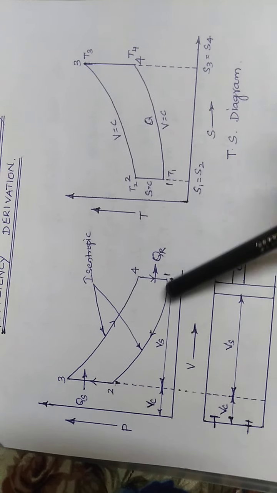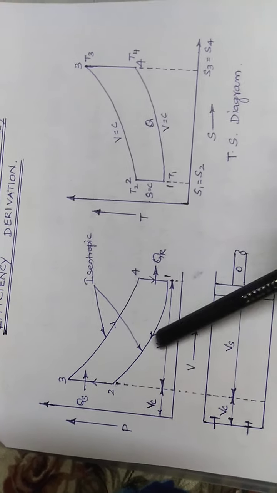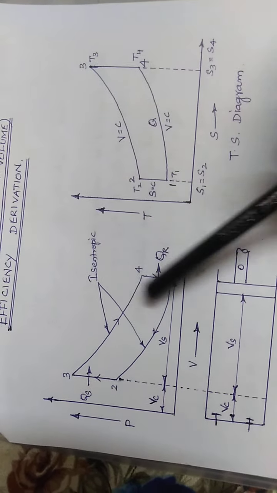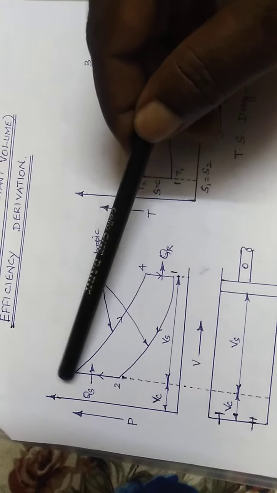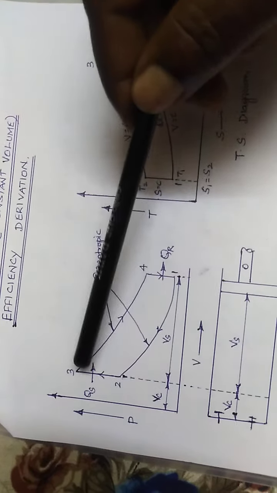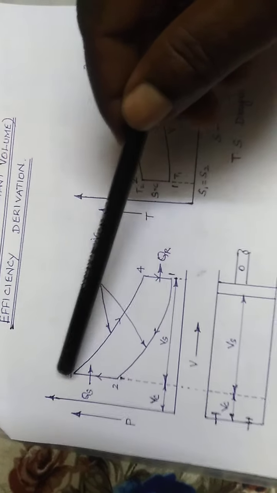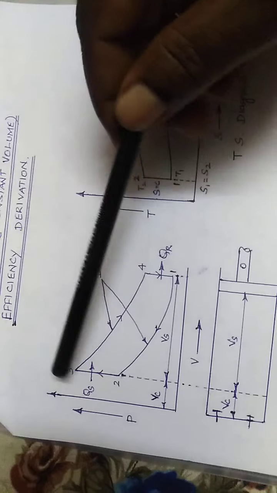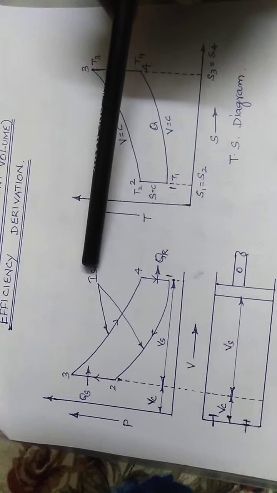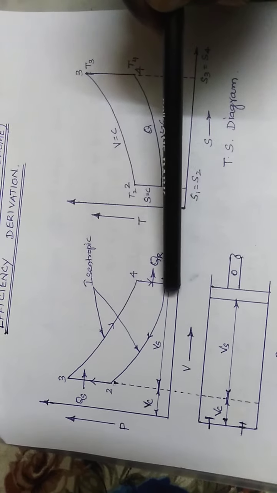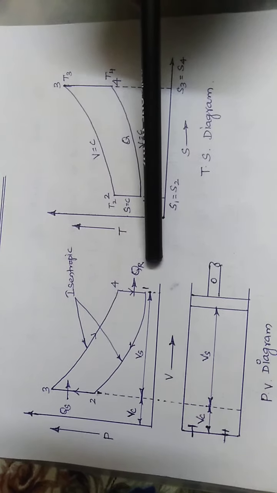Here, in this cycle, there are 4 processes. 1 to 2 is called isentropic compression. 2 to 3 process is constant volume heat addition, where Q_S is the heat supplied during this cycle. 3 to 4 process is isentropic expansion. 4 to 1 process is constant volume heat rejection, denoted as Q_R.